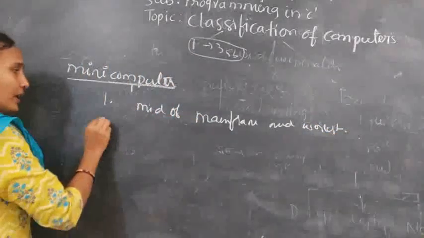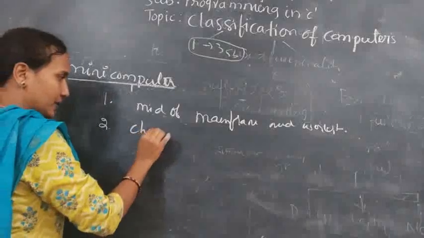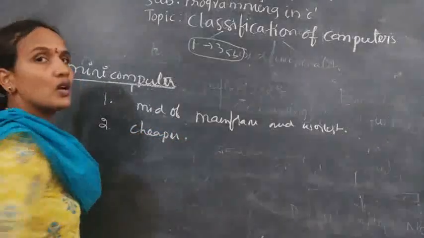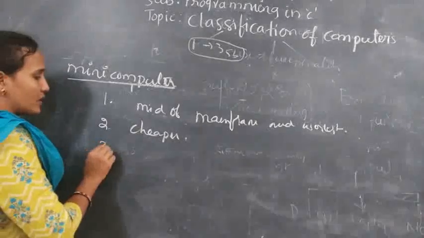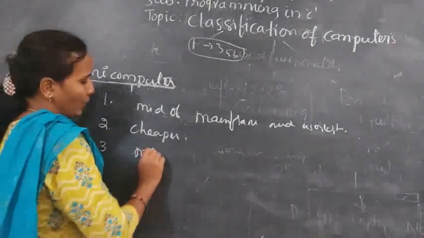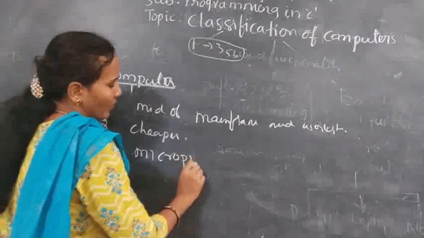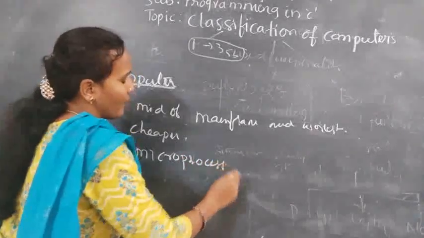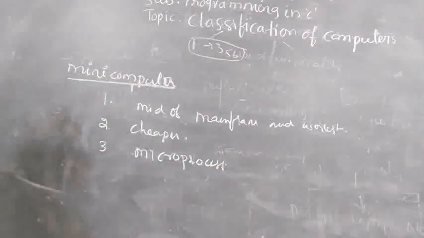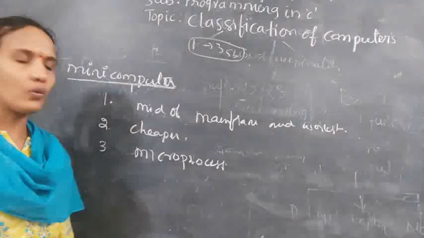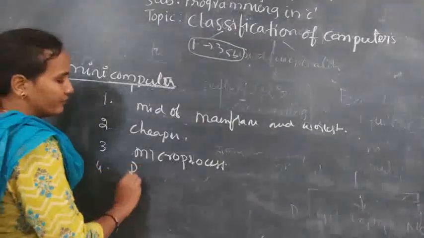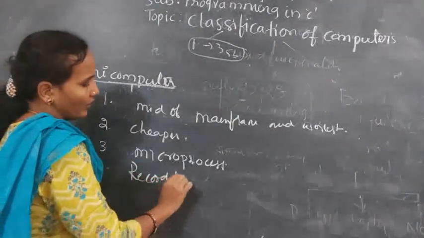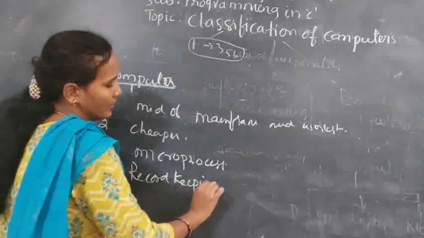Next, it is much cheaper compared to supercomputers and mainframe computers, and it works with a simple microprocessor. Mainly these computers are used only for record keeping. Understood?